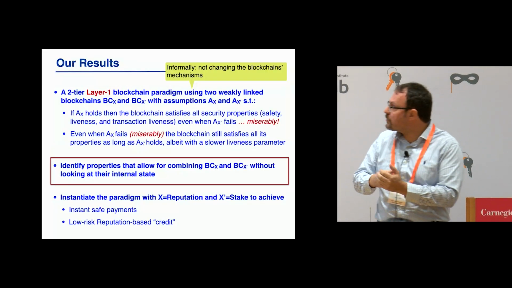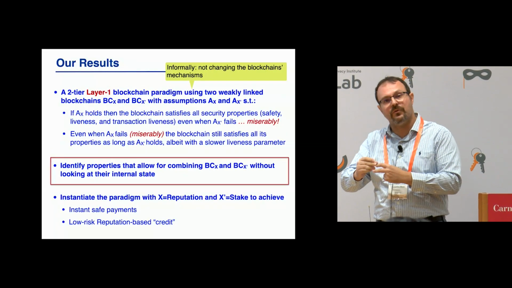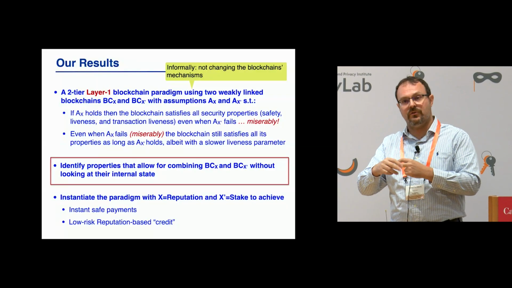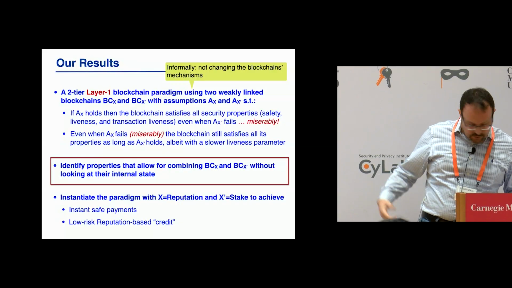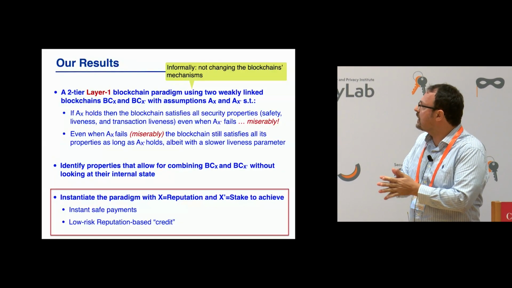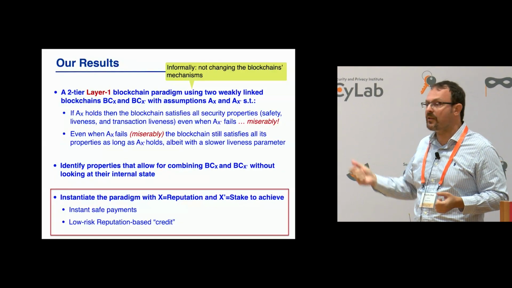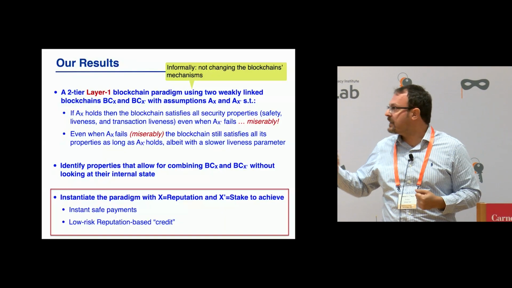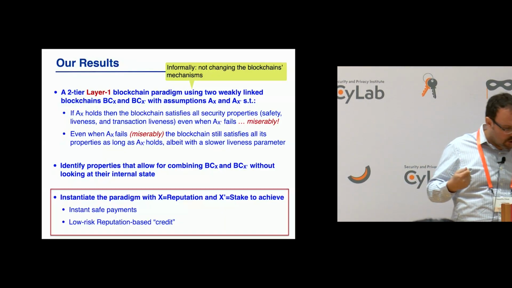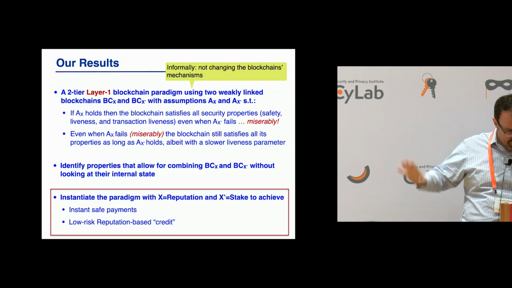And what we do is identify the properties that you need on those two blockchains to actually be able to combine them in this way. We also instantiate this paradigm with one resource being reputation and the other being stake, which will give us some very nice properties like instant payments and low-risk credit loans. This is going to come toward the end.